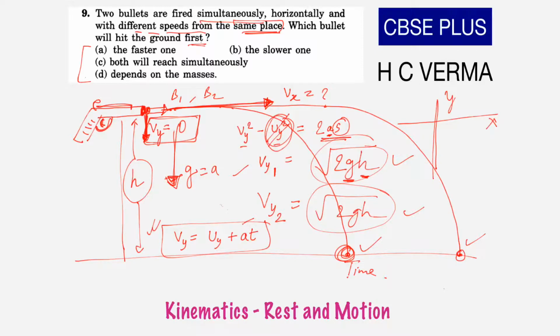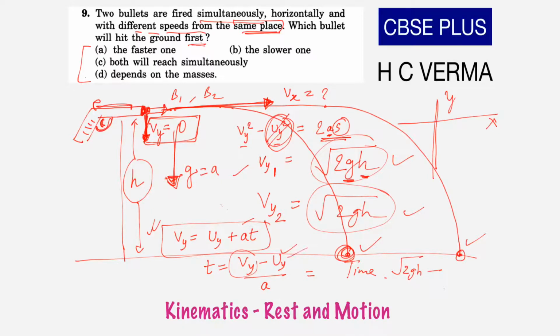If we use this one, then t is equal to final velocity minus initial velocity upon acceleration due to gravity. We got final velocity as under root 2gh.